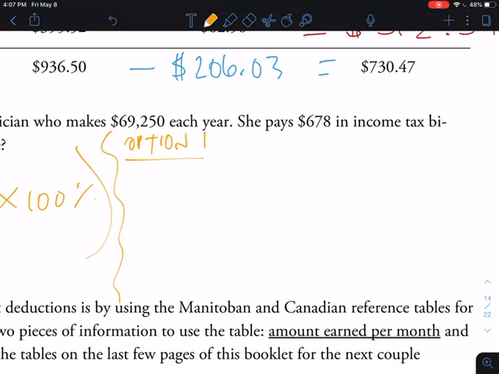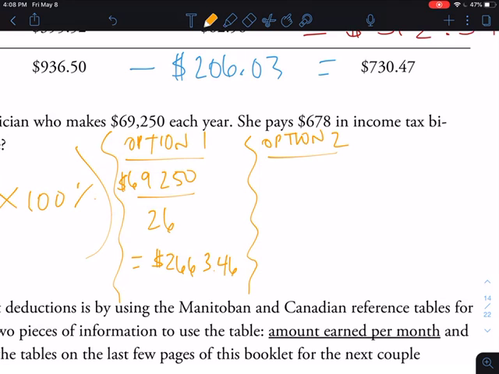We're going to take that 69,250 and divide it by, do you remember how many biweekly periods there are in a year? Think about it for a second. Okay, I hope the number you came up with is 26, because that would be true. And when you do that division, 69,250 divided by 26 is equal to $2,663.46.